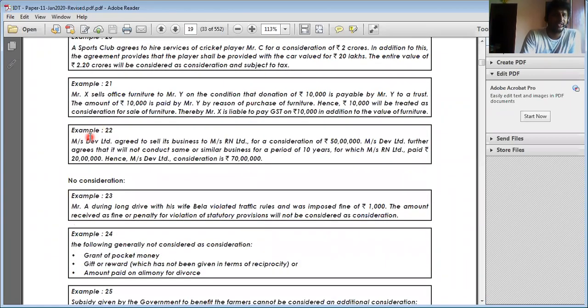Okay, right. They have agreed to sell their business to R&D Limited for a consideration of 50 lakhs, and agree that they will not conduct the same or a similar business for 10 years, for which R&D Limited paid rupees 20 lakhs. Here, it is not a transfer of business. Since some transactions have happened, the consideration shall be considered as 70 lakhs. Okay, right. Next.